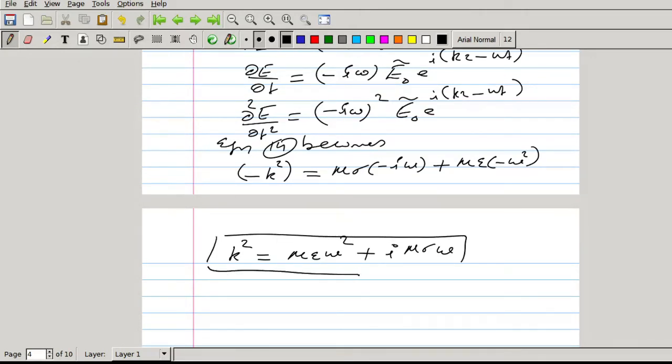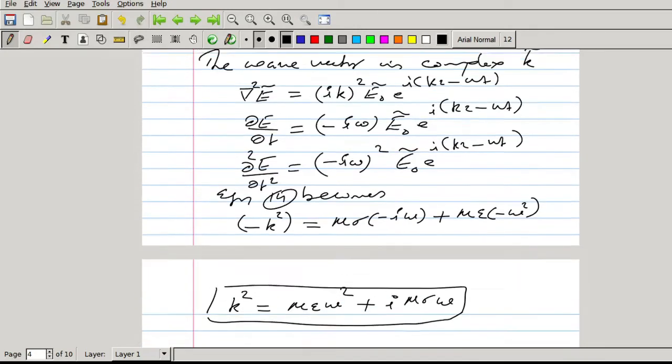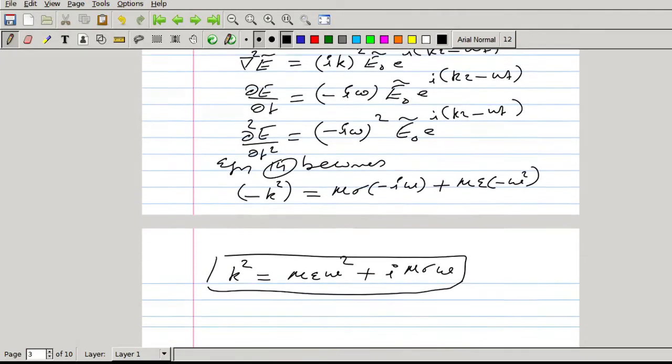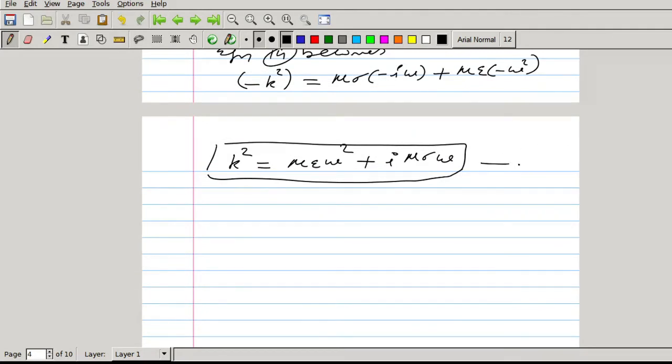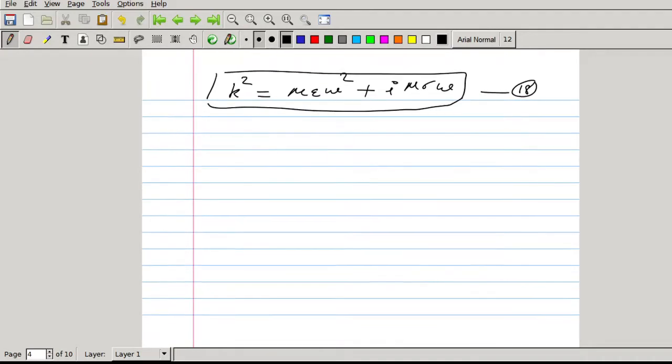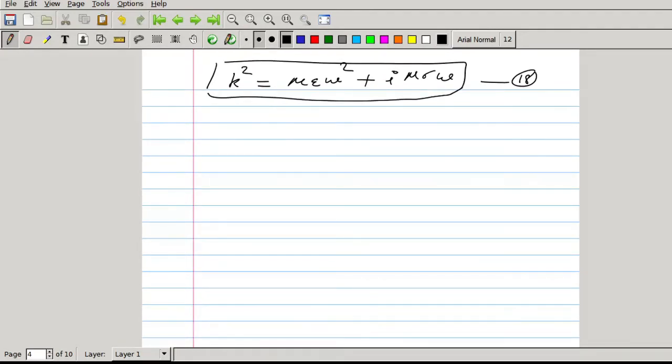That means in this case k is a complex number. Since it is having a real part and imaginary part, we obtain the wave vector k as a complex number. That is different from what we studied for dielectric medium. In dielectric medium, k is a real number. In conducting medium, k is a complex number.